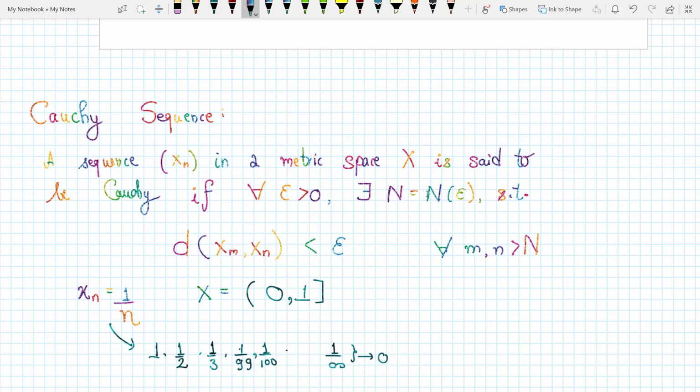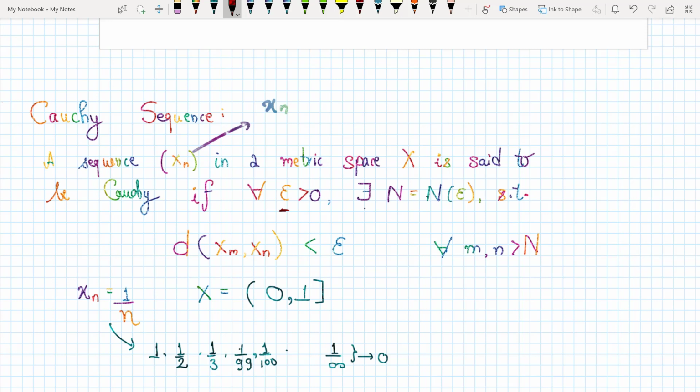So now we're going to look at what a Cauchy sequence is. If I have a sequence xn in a metric space X, it is said to be Cauchy if for every epsilon greater than 0, there exists a natural number N which depends upon this epsilon, such that the distance between the mth and nth term of the sequence is less than epsilon for every value of m, n greater than N. I know it's a lot to unpack, so let us look at an example and then think of it.